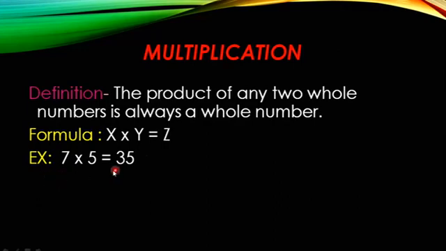So 7 into 5. 7 is also a whole number, 5 is also a whole number. If you multiply these two whole numbers, we will get 7 5s are 35. So 35 is also a whole number only. Let us see one more example: 12 into 4. 12 is a whole number, 4 is a whole number. So you will get 12 4s are 48. This is also a whole number only. So the product of any two whole numbers is always a whole number. Hence you can say that under closure property, multiplication is a closed operation.